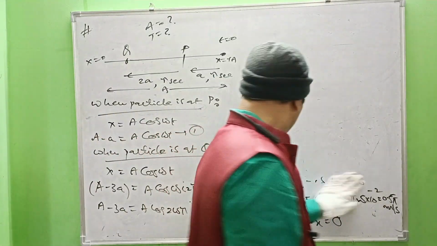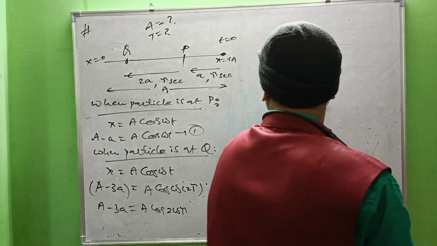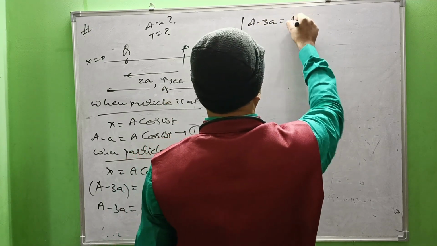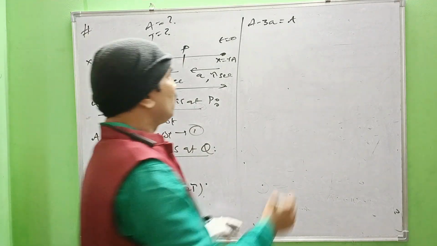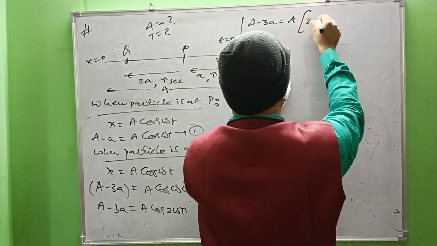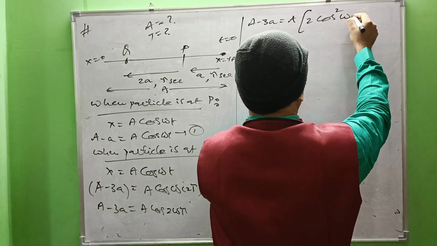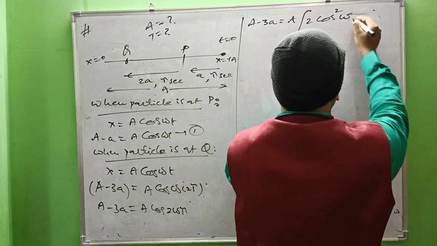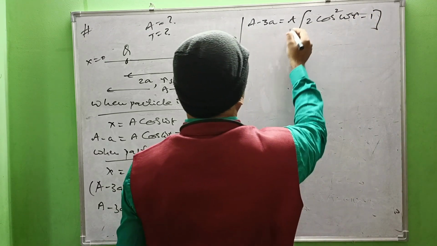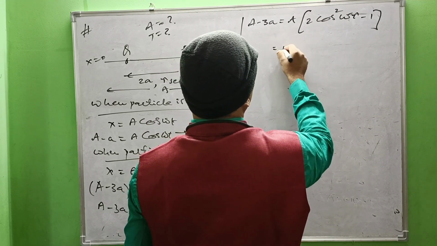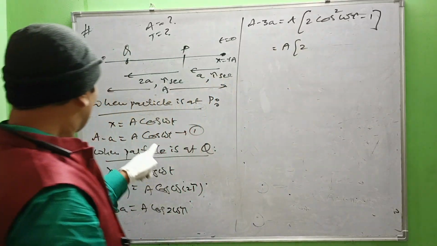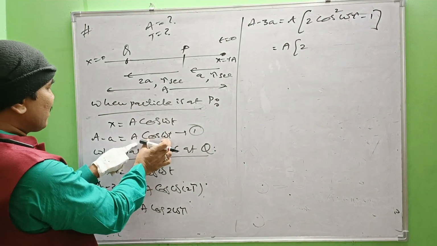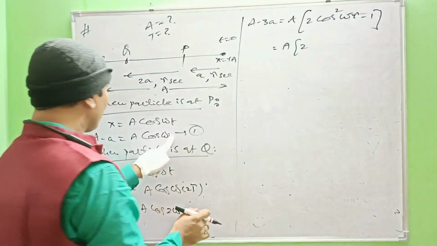So in the next step, we can replace like this. That is a minus 3a equal to a into cos 2 omega tau, which means 2 cos square omega tau minus 1. That is a minus 3a equal to a into 2 into cos square omega tau minus 1. From 1, cos omega tau equal to a minus a by a. See here, make it the subject, cos omega tau.